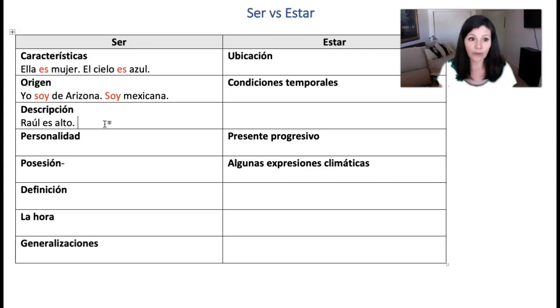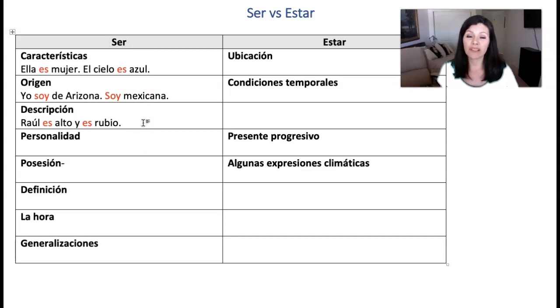And if I wanted to reference that he is also blonde, es alto y es rubio. Again, in those situations, we are describing a person's permanent characteristics. Therefore, we can also use ser.